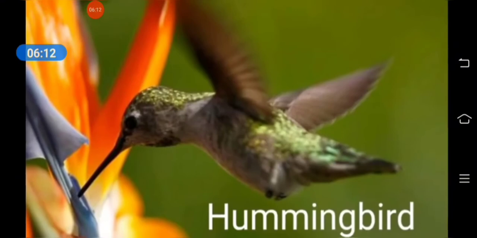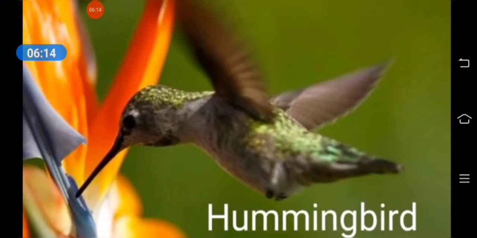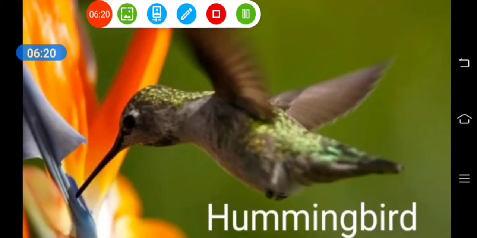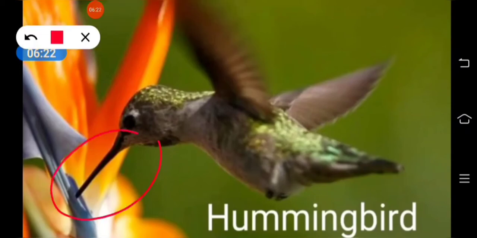Now look at this picture. This is a picture of a hummingbird. A hummingbird's beak is like a drinking straw. It is a long hollow tube. The hummingbird sticks its long beak deep into a flower and sips the nectar. Nectar is the food of the hummingbird.